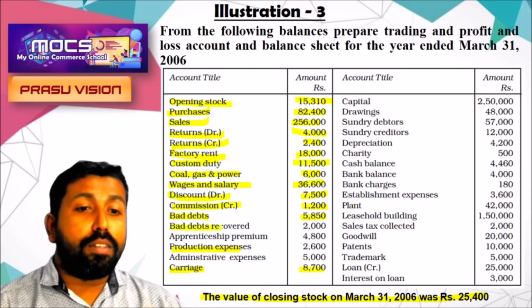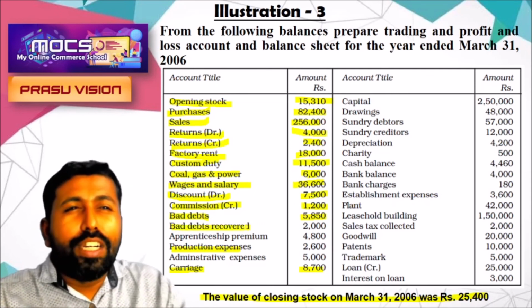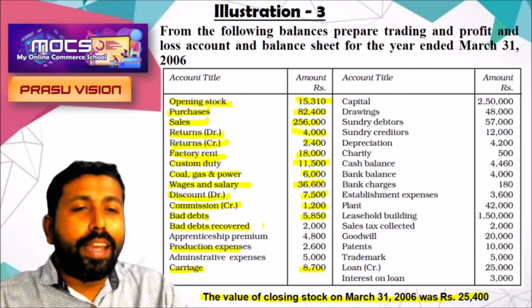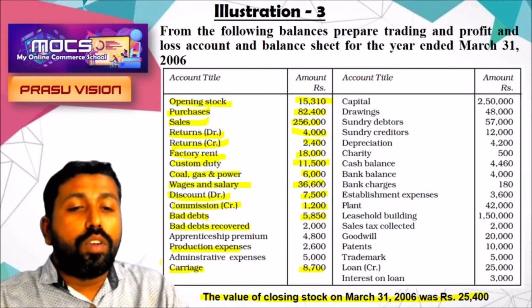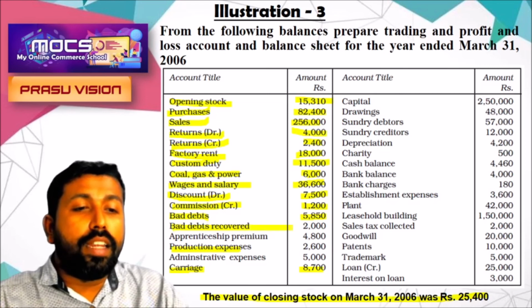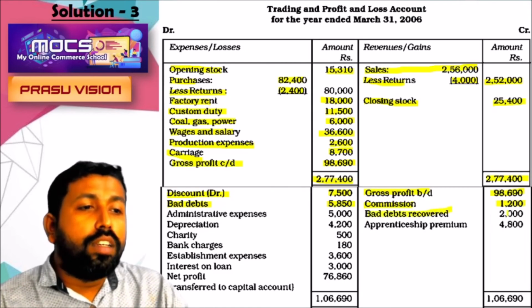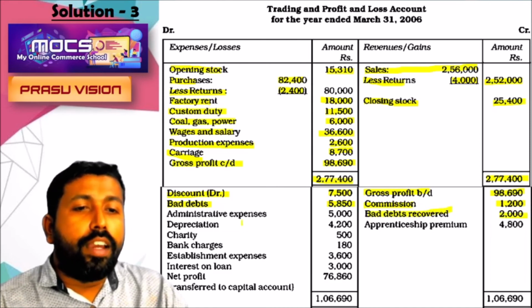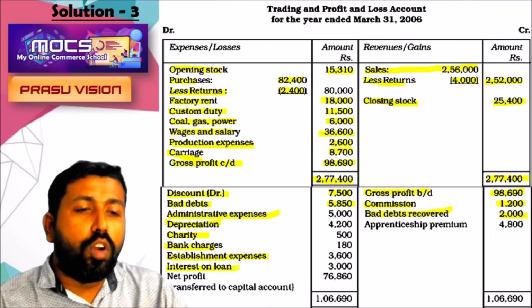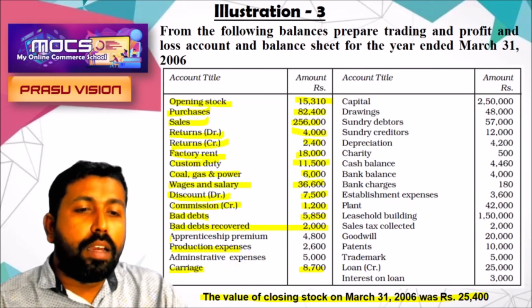But bad debt, what does bad debt mean? The debtor who didn't pay the amount. If it is recovered, bad debt recovered is an income. So bad debt recovered 2000 will be noted in the profit and loss account credit side, and all other expenses like administrative expenses, depreciation, charity, bank charges, establishment expenses, interest on loan. All these items are there.